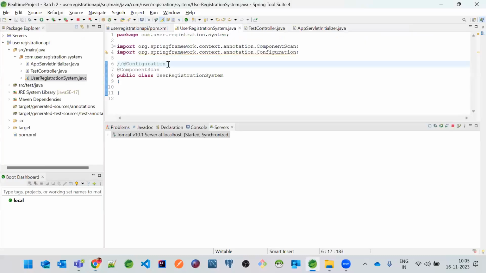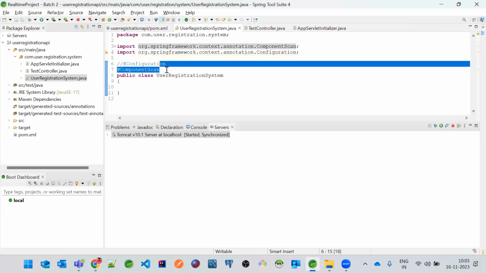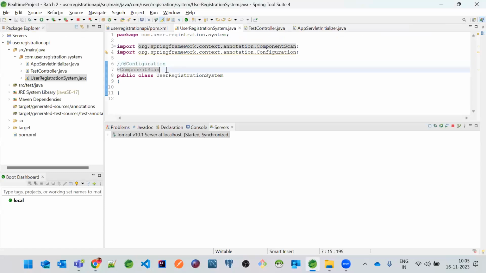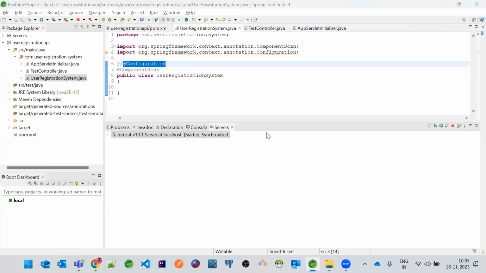It is still working. So here, this is related to the component scan, right? But component scan will not work if there is no configuration. But do you know why it is still working, first of all?